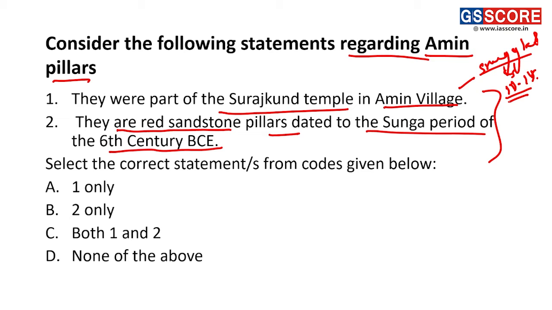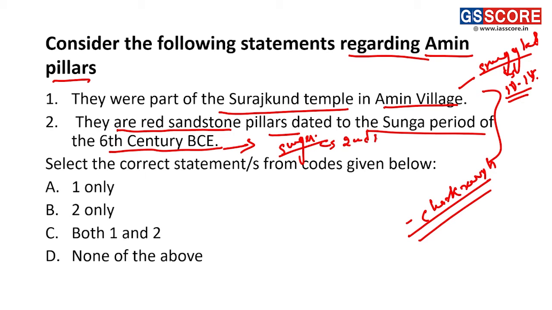Fine. So the Amin pillars are also very important from the point of view of the Amin village, as local folklore goes that the Amin village and site was the site of the Chakravyuha during the epic battle of Mahabharata, where Abhimanyu, the son of Arjun, was killed. And this well-preserved red sandstone is from the Sunga period, during the 2nd century BC. Why have I said 6th century BC?